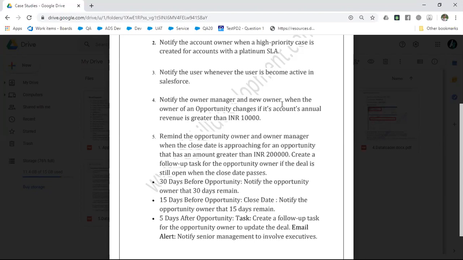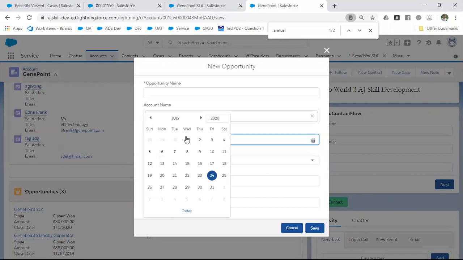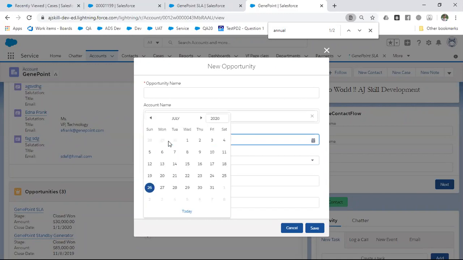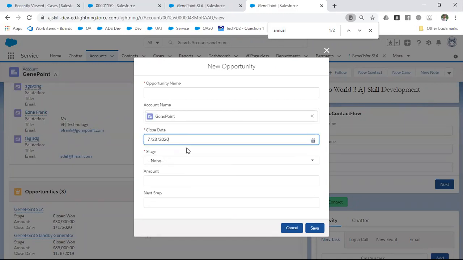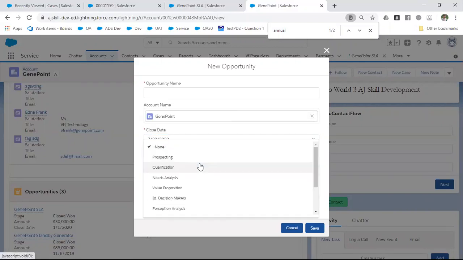Okay. So in this case, the requirement is to remind the opportunity owner and owner's manager when the close date is approaching for the opportunity. Whenever you create an opportunity, there is a mandatory field called close date. It means you are setting some deadline, like, let me complete this deal before June 26 or 28. Likewise, you set a close date and also set stages: prospecting, qualification, needs analysis. These are the stages of the opportunity.